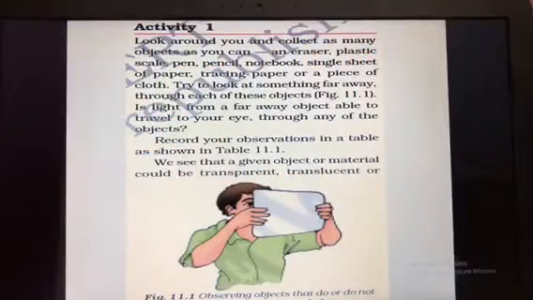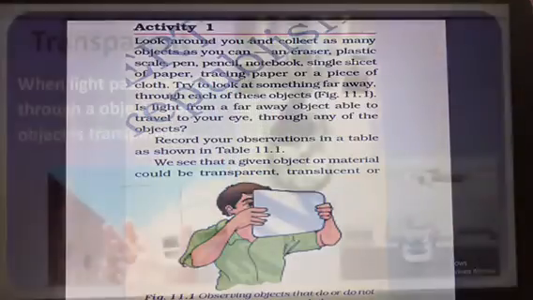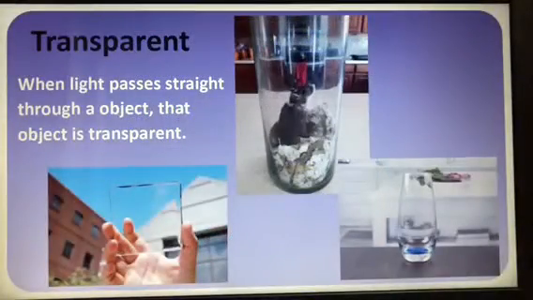Now so far we have studied about light, then artificial and natural light, then luminous and non-luminous objects. So now let us continue with the next through an activity. Next we'll study about transparent, opaque and translucent objects. Okay. Now let us study about transparent, opaque and translucent objects.